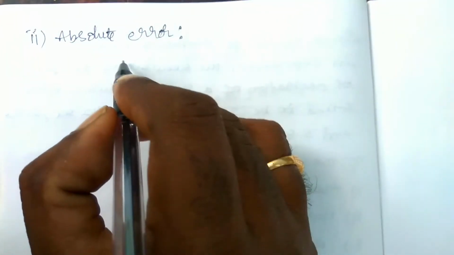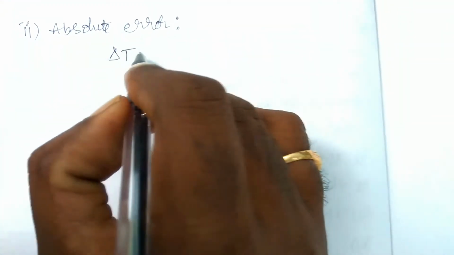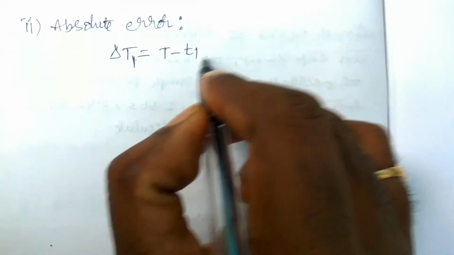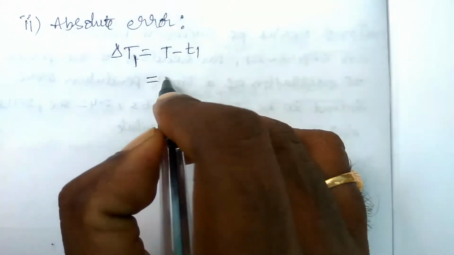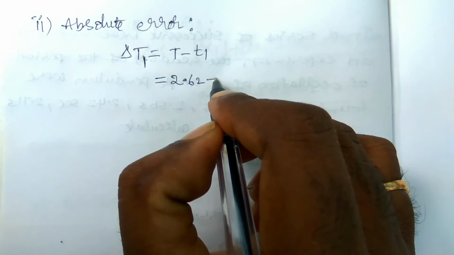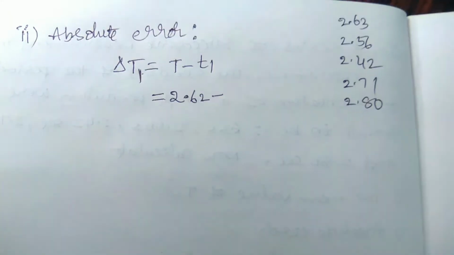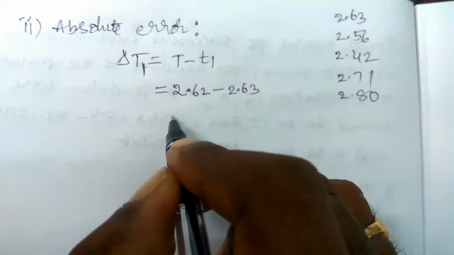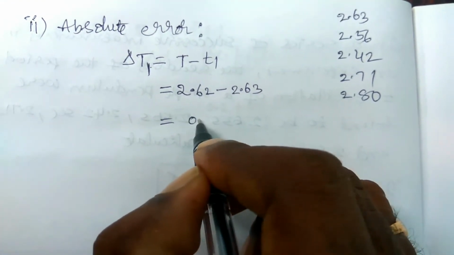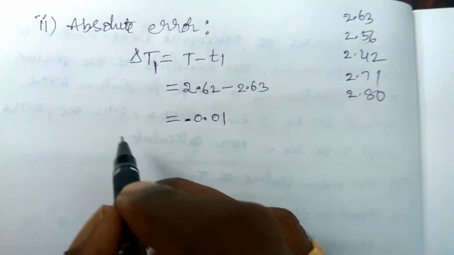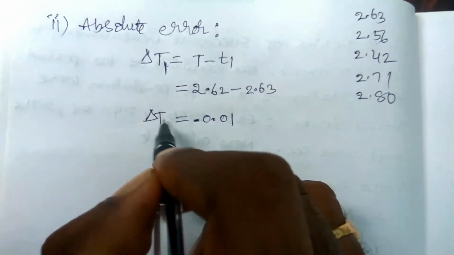Okay, so absolute error, that is delta t. At first, delta t1 is equal to t minus t1. So t is 2.62, and the value of t1 is 2.63. So here 2.62 minus 2.63 is equal to minus 0.01. Okay, so this is delta t1.